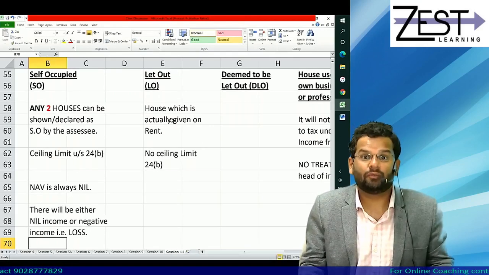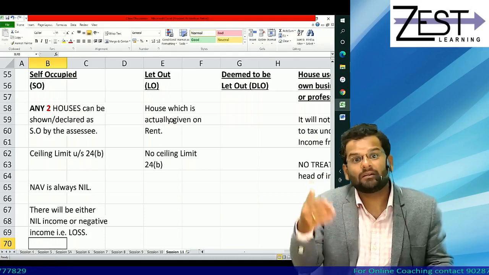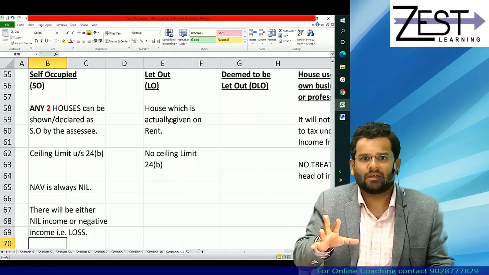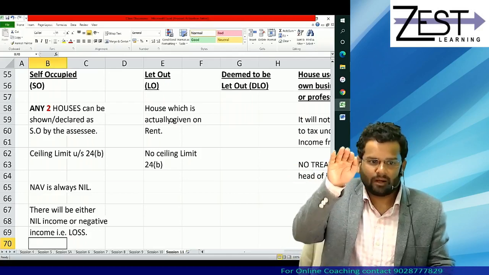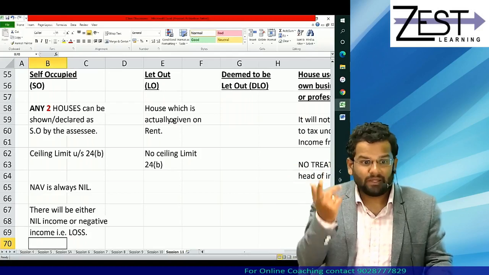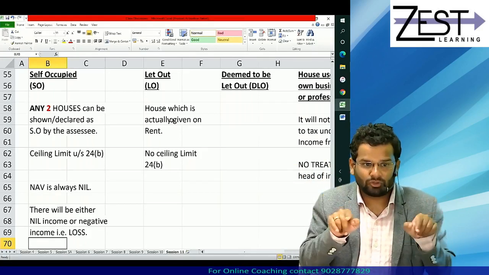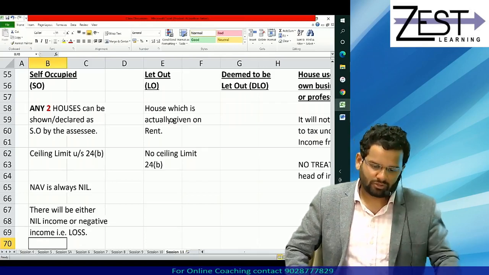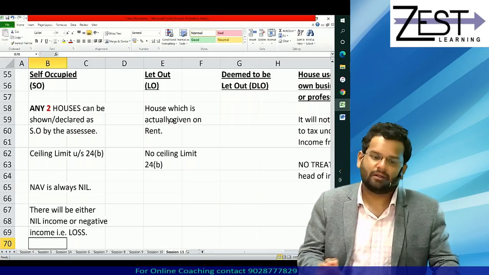Loss is very good when it is a loss under income tax, because in high income means pay tax, loss means something allowed to be set off, so it will take your income down. So yes, you're paying interest. Because of paying that interest, there will be interest on borrowed capital, and that will lead to loss from house property. So self occupied property will have either nil income or negative income.